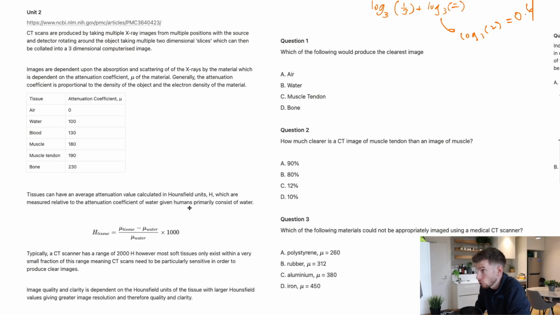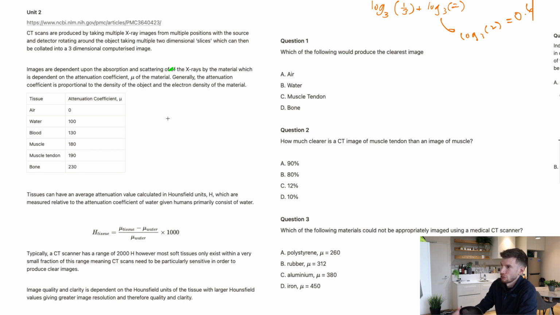So then with unit 2, now we have more of a physics type question. We've got CT scans are produced by taking multiple X-ray images from multiple positions with the source and detector rotating around the object, taking multiple 2-dimensional slices, which can then be collated into a 3-dimensional computerized image. Images are dependent upon the absorption and scattering of the X-rays by the material, which is dependent on the attenuation coefficient, mu, of the material.